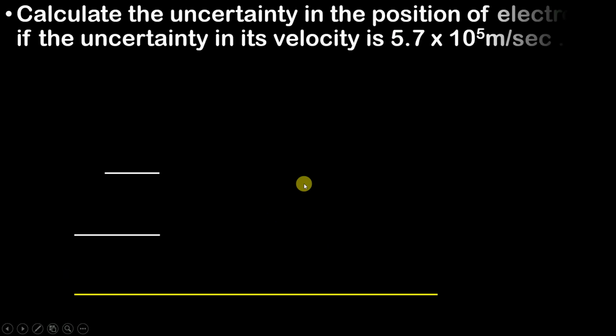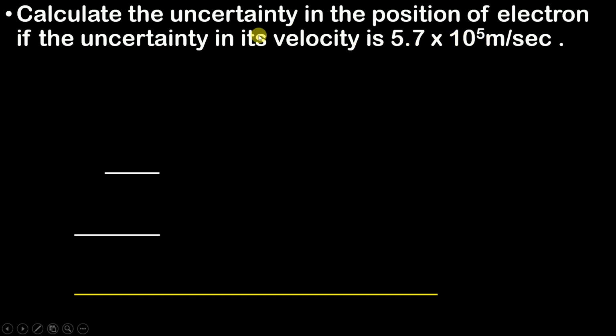Now, moving ahead, let's understand a simple numerical so that your concept gets crystal clear. In this numerical, we are asked to calculate the uncertainty in the position of an electron if the uncertainty in its velocity is 5.7 into 10 raised to 5 meters per second.